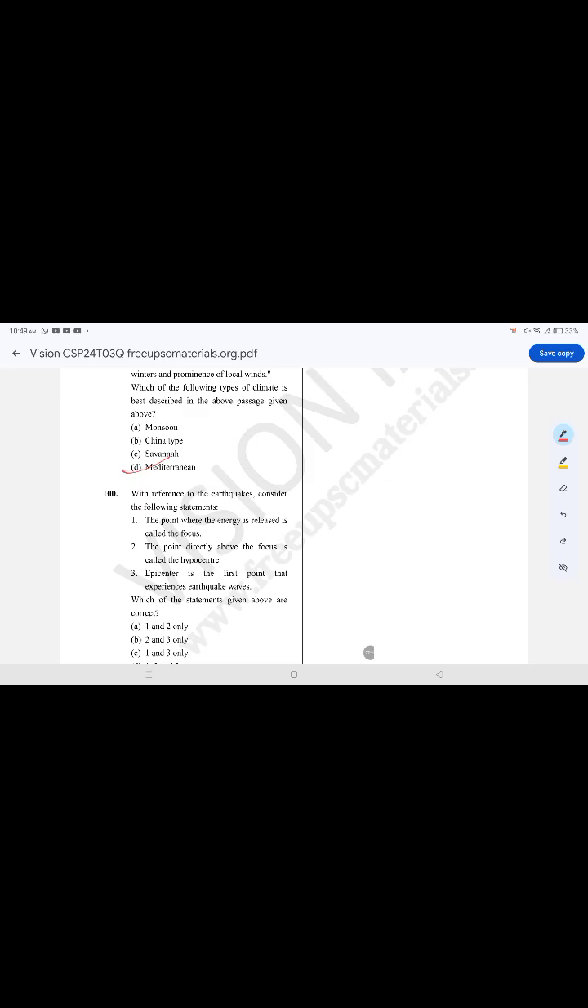With reference to earthquakes, consider the following statements. The correct option is option C, 1 and 3. The point where the energy is released is called a focus. Epicenter is the first point that experiences earthquake waves. The point directly above the focus is called the hypocenter. It is false.